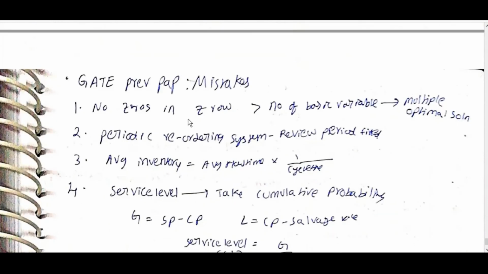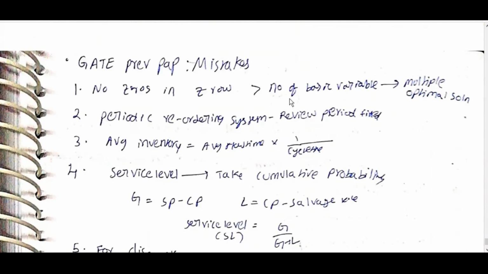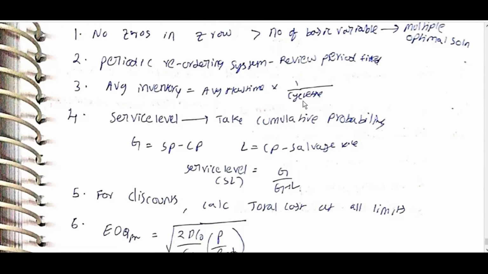These are my GATE previous paper mistakes. Number of zeros greater than Z, and in Z row greater than number of basic variables, multiple optimal solution. Periodic reordering system, review period fixed. Average inventory is equal to average flow time into 1 by cycle time. Service level, take minimum or take cumulative probability.